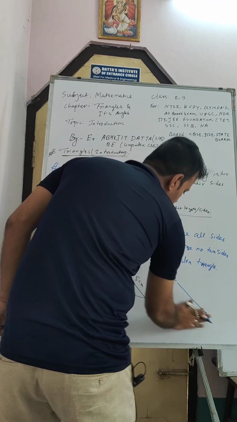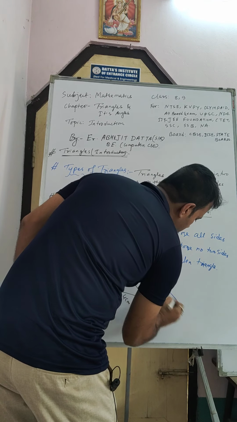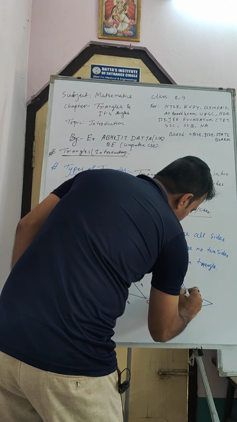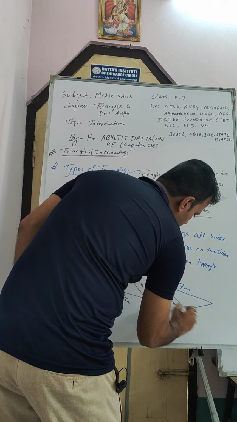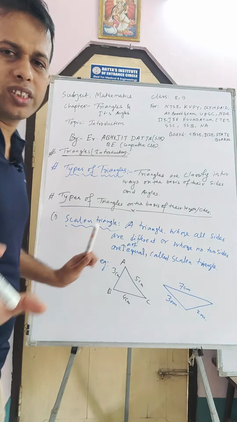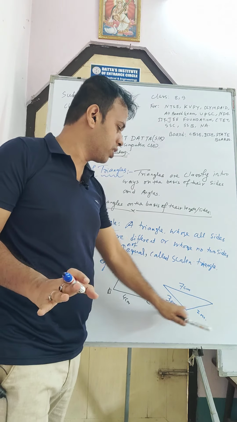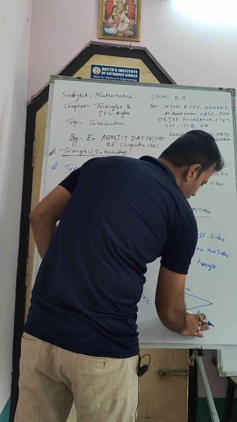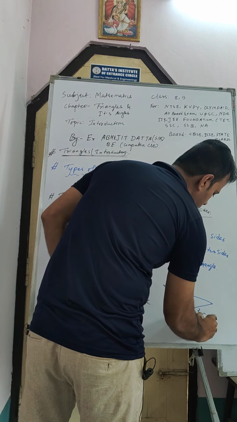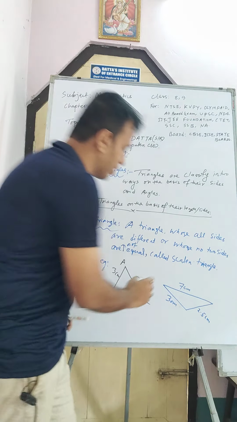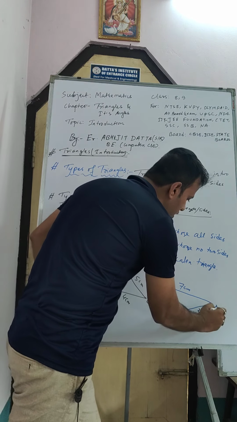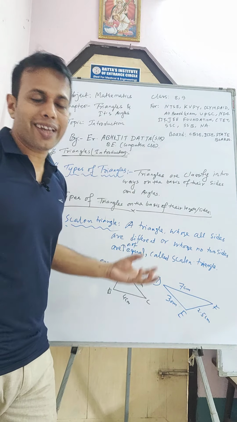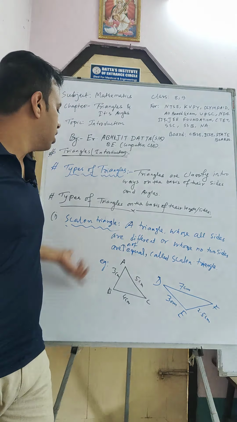Suppose this is 7 centimeter, this is 3 centimeter, and this is 2 centimeters. I just consider this is the triangle. Or you can say this is 2.5 centimeter, 2.5 centimeter. So this is another triangle DEF, and here also all the sides are unequal. There are no two sides equal. So in that case, we can say this type of triangle is a scalene triangle.